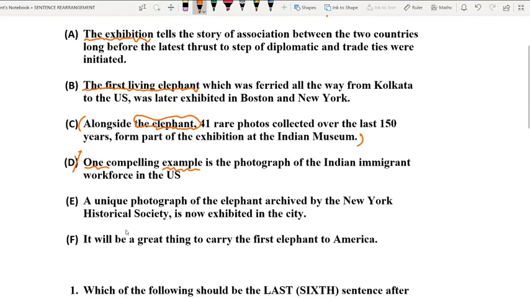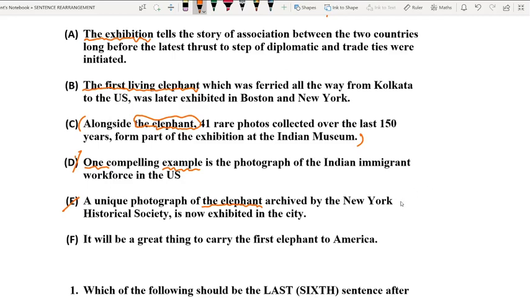Now we are left with two more options. E. A unique photograph of the elephant. Which elephant? There are thousands of elephants. In fact, lakhs of them are there in the world. Which particular elephant are we talking about? So, since the confusion it creates at first hand in our mind, the possibility of its being the first sentence stands eliminated. Now we are left with the last option, and of course, obviously, that option is going to be the first sentence.